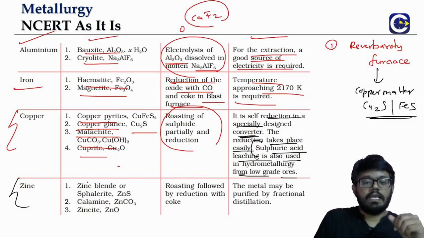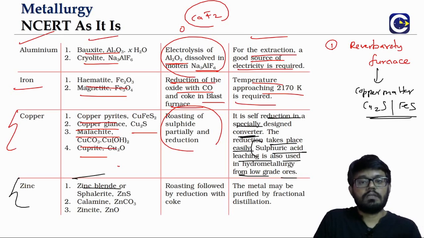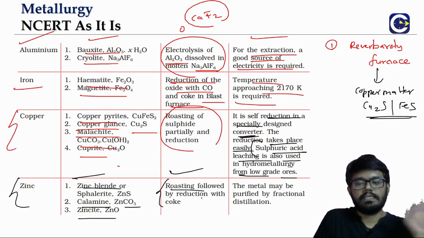For zinc, right, the common ores are what? Sphalerite, zinc blende, ZnS, calamine, ZnCO3, and zincite. So here we will have coke reduction. First, the sulfide ore will be roasted, and we will get zinc oxide.